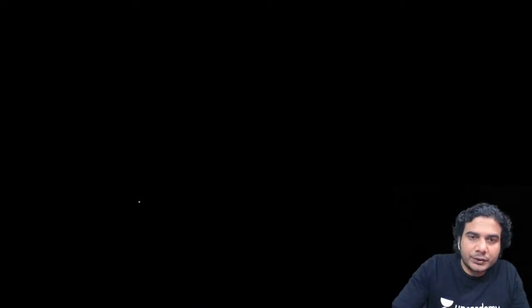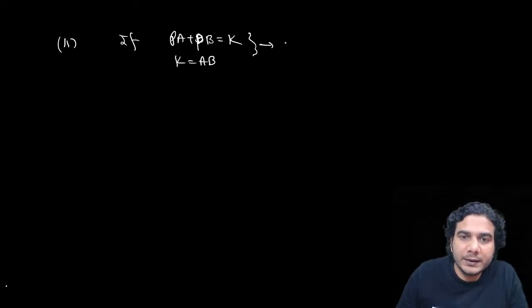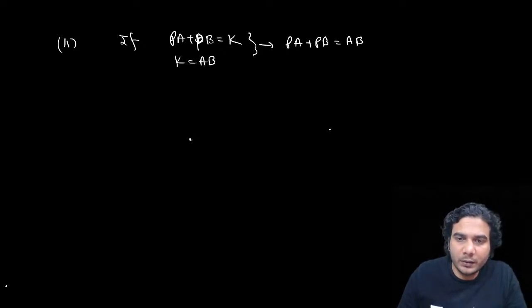Okay, so now the next point. The second case in this is if PA plus PB is equal to a constant, and that constant is equal to AB. So if I combine these two conditions, that means PA plus PB is equal to AB. Then what will be the locus of P?